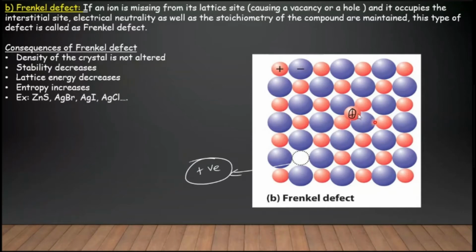This kind of defect in the crystal system, especially in ionic compounds, is called Frenkel defect. So that is the difference between Frenkel and Schottky defect. Both are important defects. Examples, all ionic compounds, are zinc sulfide, silver bromide, silver iodide, and silver chloride.